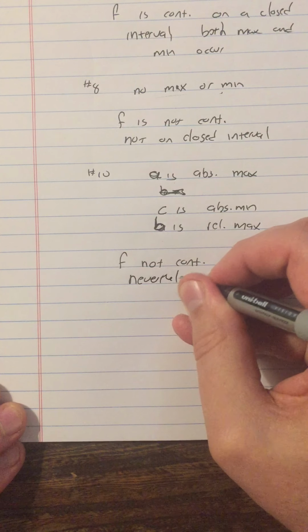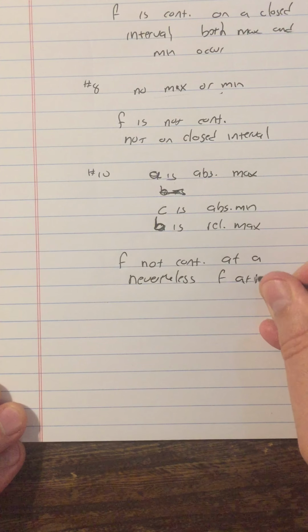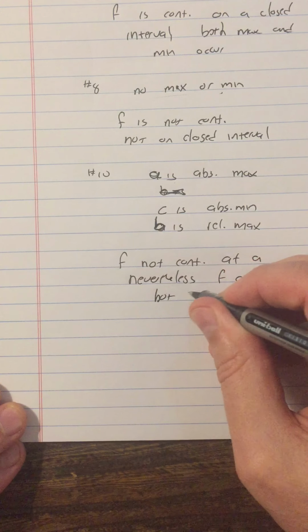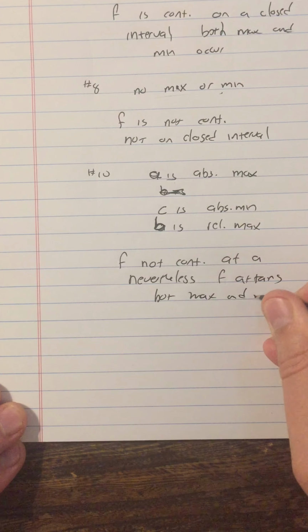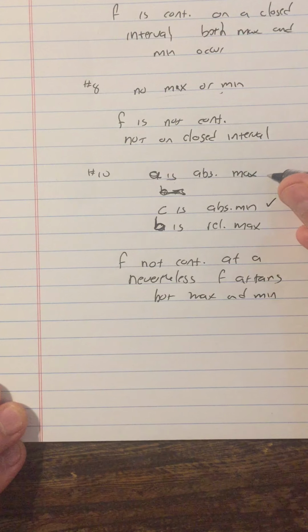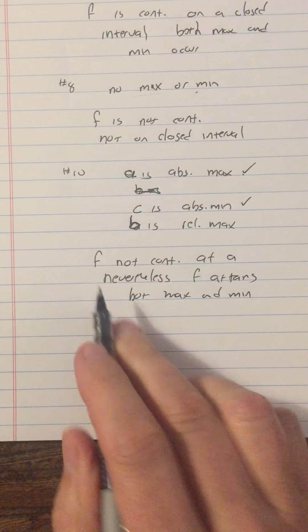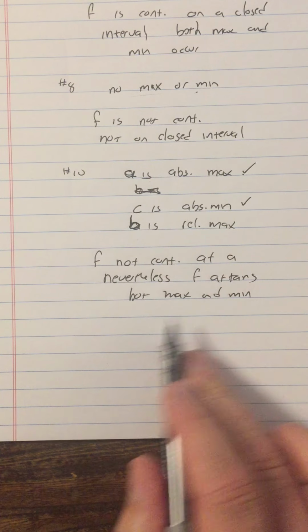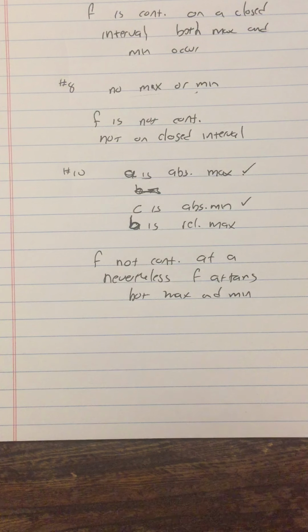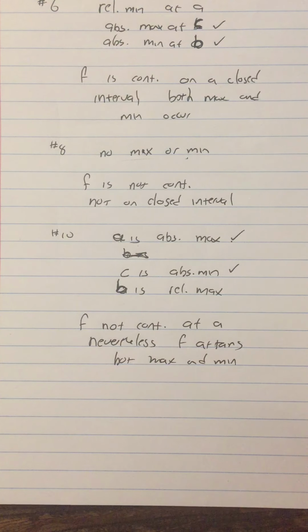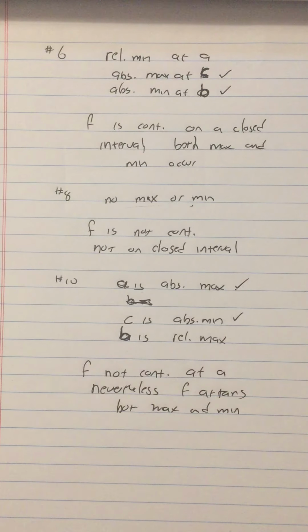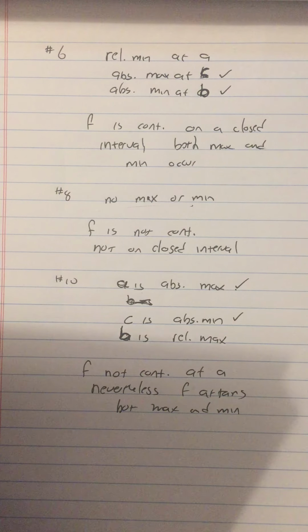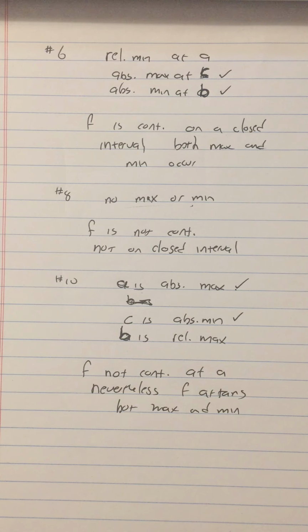Nevertheless, f attains both max and min. So that speaks again to the idea that even if I don't meet the criteria, the conclusion could still hold. We just don't know. It doesn't have to hold. In this case, it does. So this is what it means when it says, identify each x value at which any absolute extreme value occurs. Explain how your answer is consistent with the extreme value theorem. All right, so next, we're going to look at some more examples of finding extreme values.